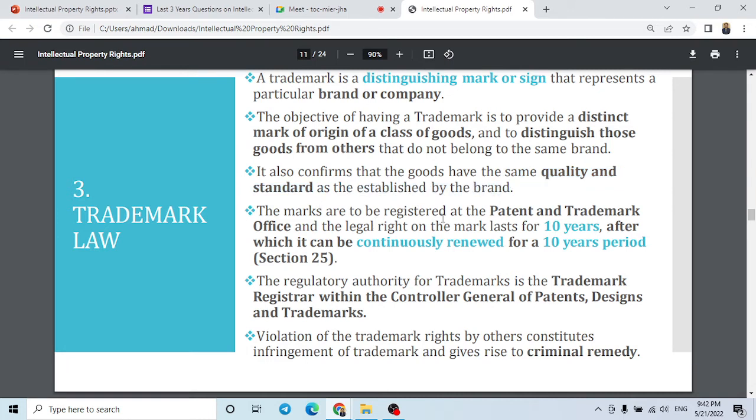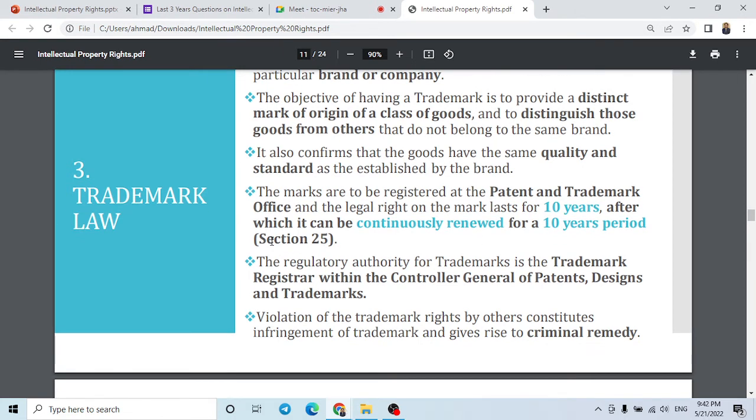The work is to be registered; a trademark is registered at the patent and trademark office, and this lasts for 10 years, but after that it can be continuously renewed any number of times for the next 10-year period. So for 10 years, 10 years, 10 years, you have to register it with the patent and trademark office.